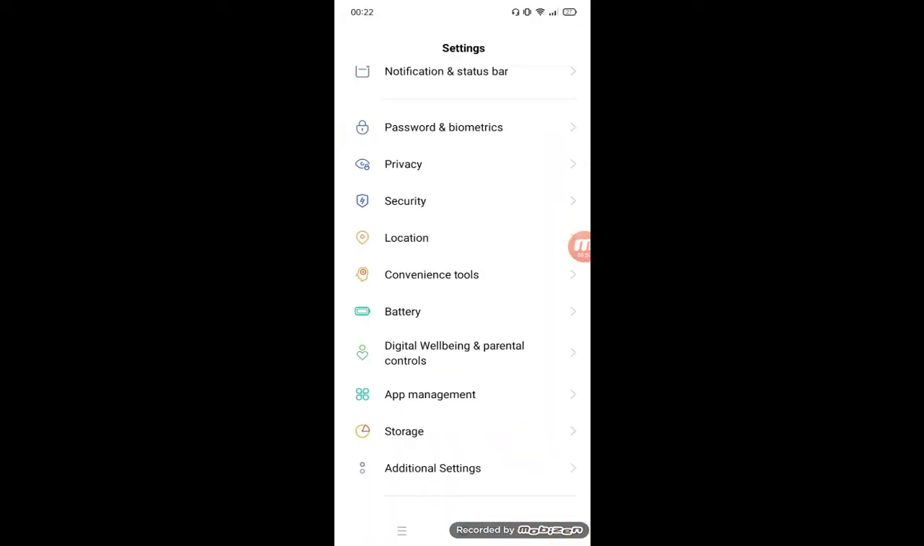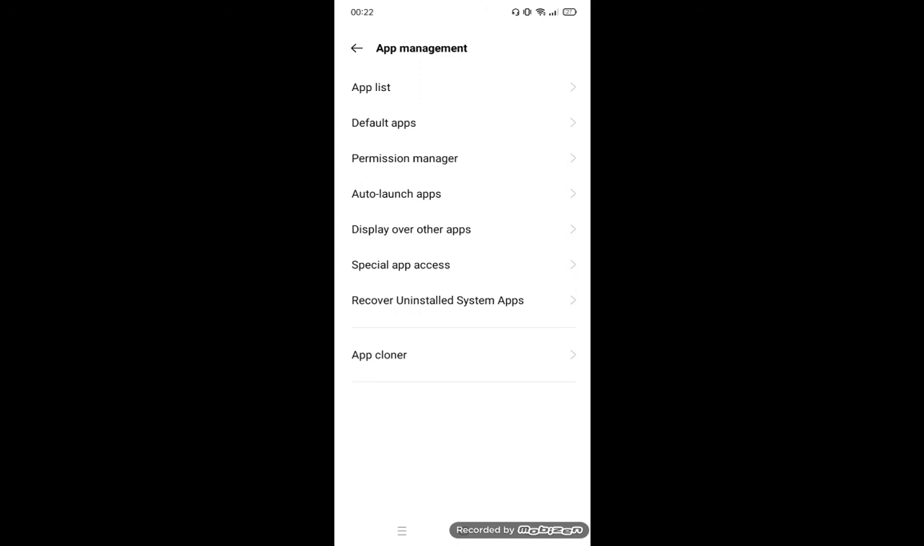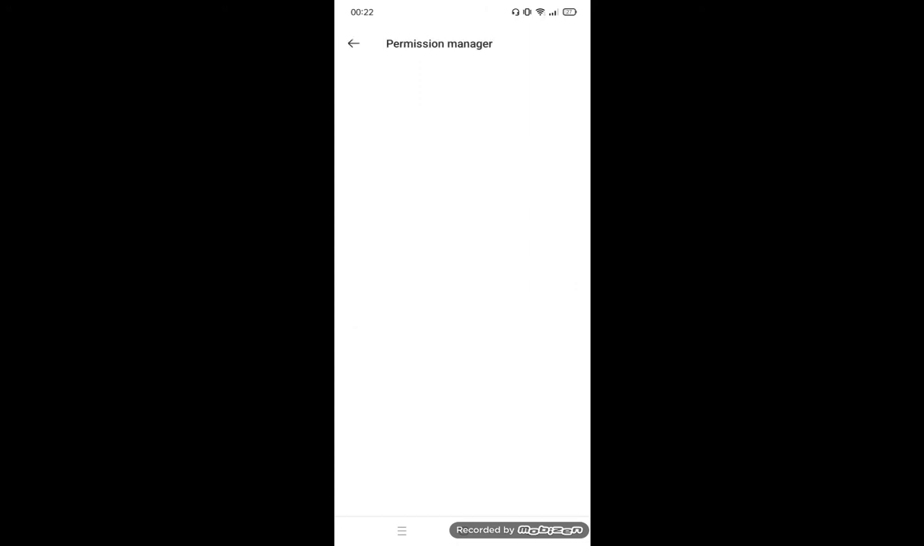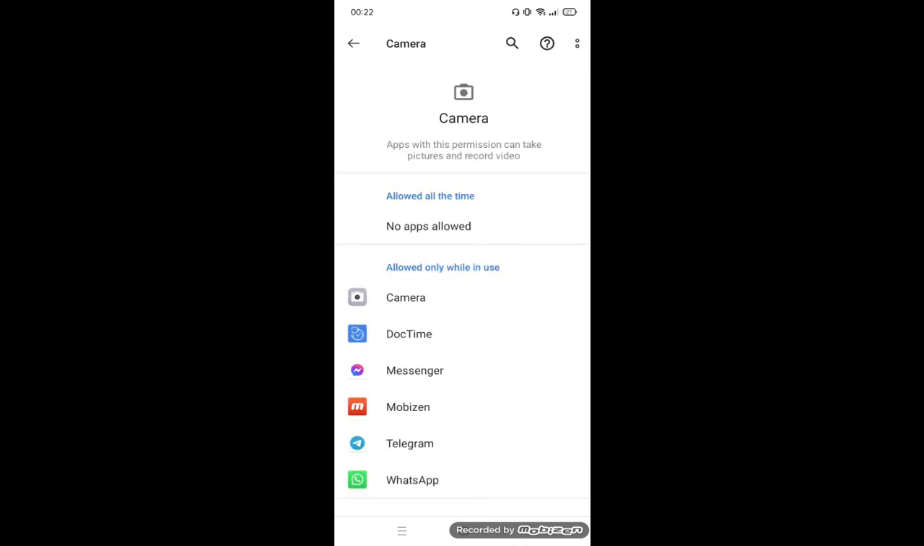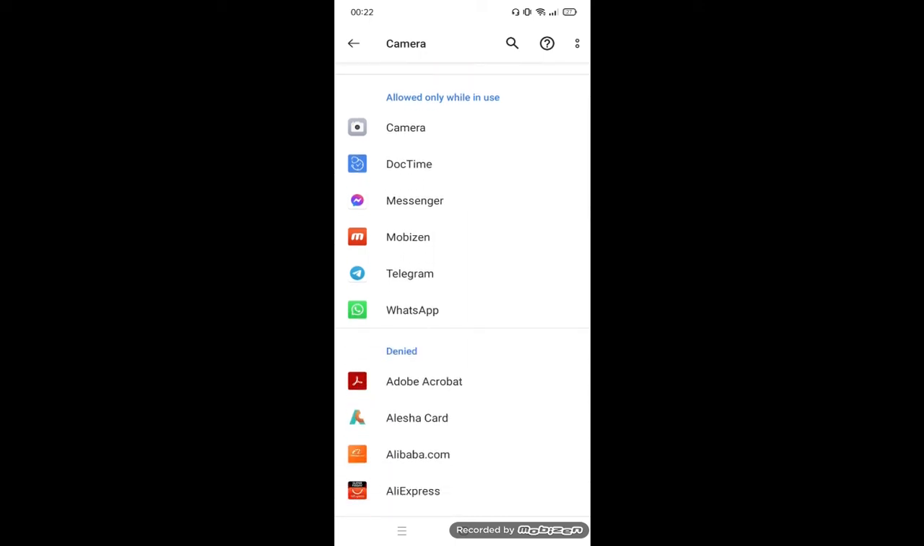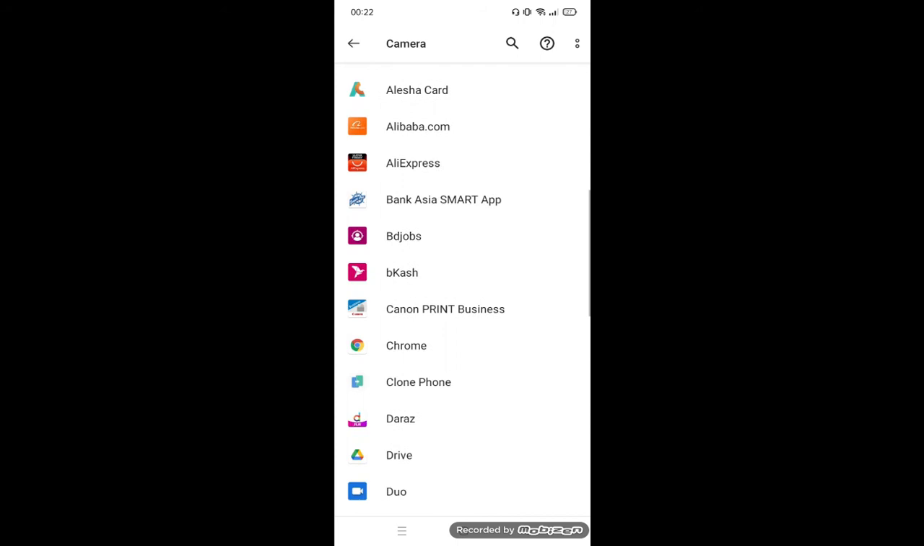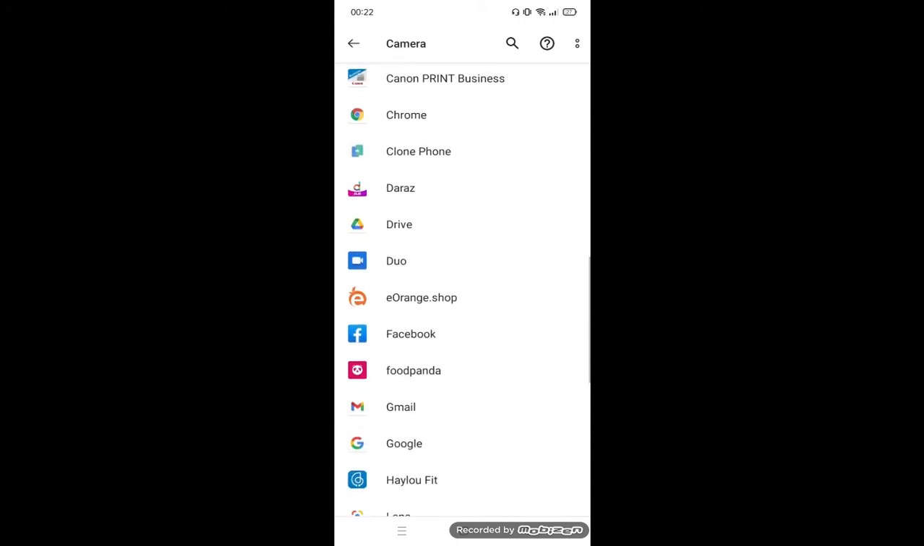Just go to Settings, then tap on Apps management or Apps and notification, then go to App permission, then tap on Camera. You will see all the apps that are using your permission. From them, whichever does not need camera access, you just deny. With this trick, your phone will be safer from being hacked.